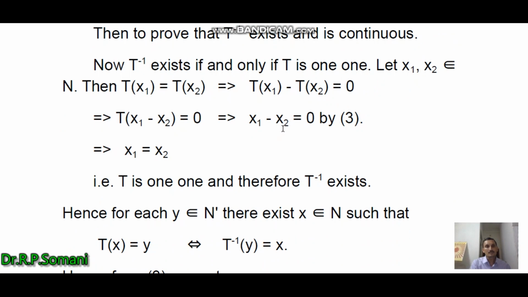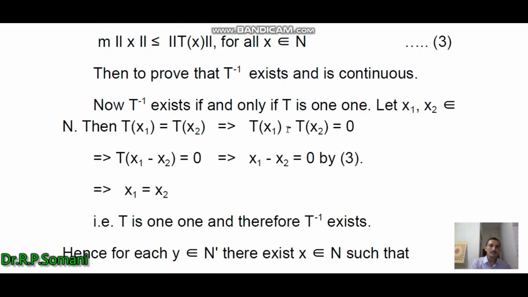Therefore, by using this condition 3, the norm of T(x1 minus x2) equal to 0. Therefore, here the norm of x1 minus x2 is 0, and we obtain, using equation 3, x1 equal to x2.